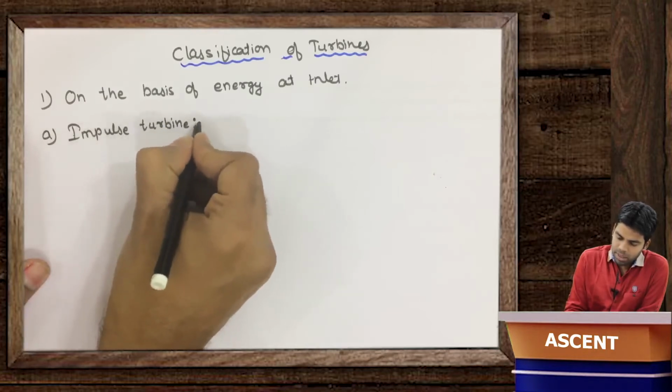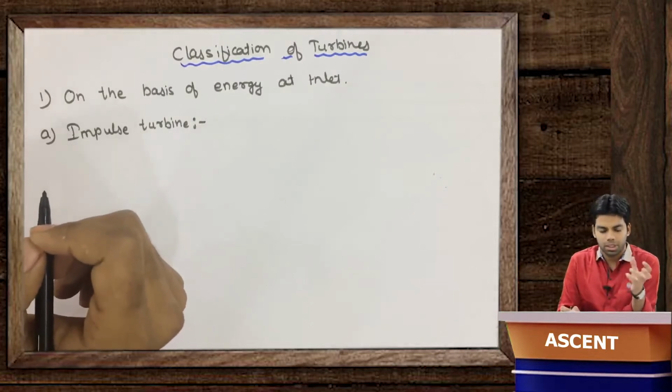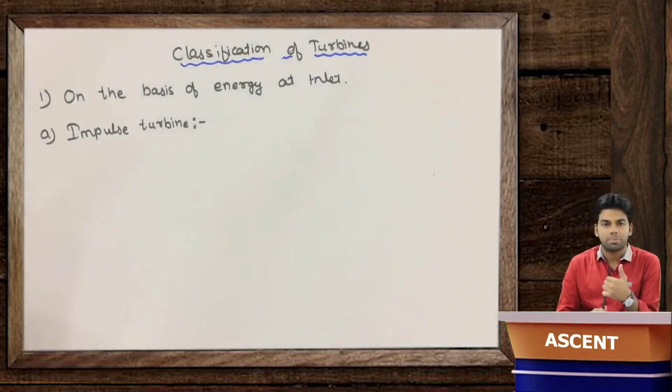What are impulse turbines? The turbines which have just kinetic energy at inlet, not the pressure energy. As I told you, two types of energy can be converted: first is kinetic energy, second is pressure energy. So the turbines which have only kinetic energy at inlet are termed as impulse turbines.